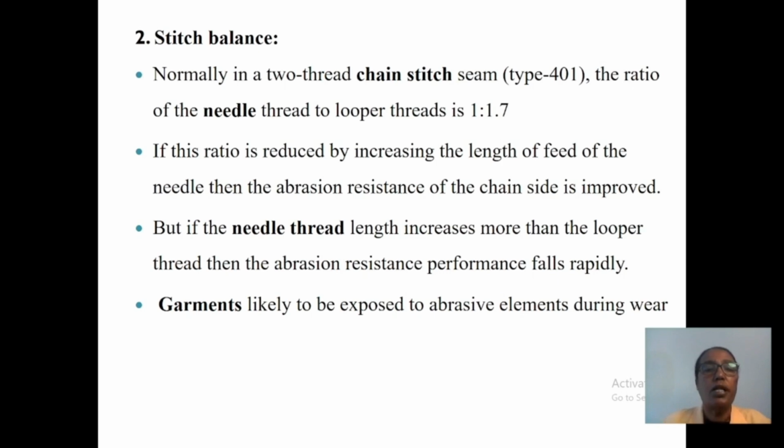The second one is stitch balance. Normally, in a two-thread chain stitch seam, or type 401, the ratio of the needle thread to the looper thread is 1 to 1.7. So this is a normal balancing ratio. If this ratio is reduced by increasing the length of feed of the needle, then the abrasion resistance of the chain side is improved. But if the needle thread length increases more than the looper thread, then the abrasion resistance performance falls rapidly.